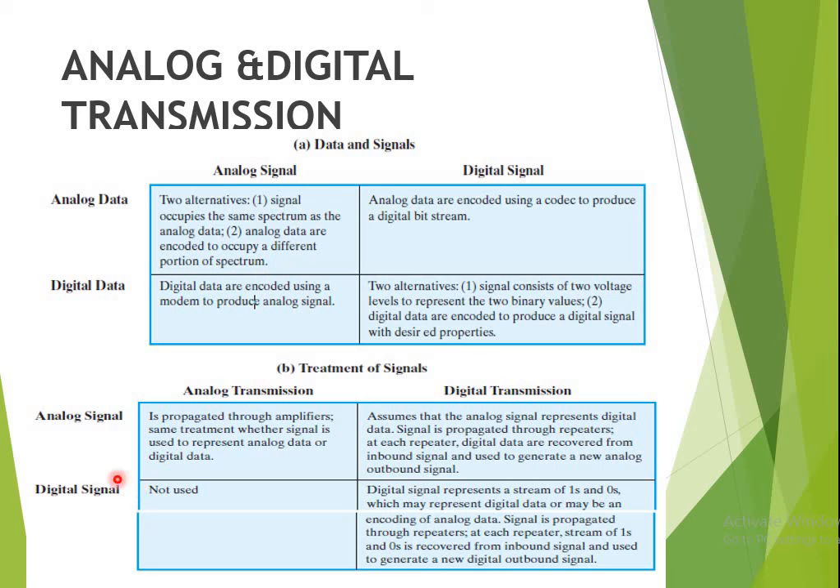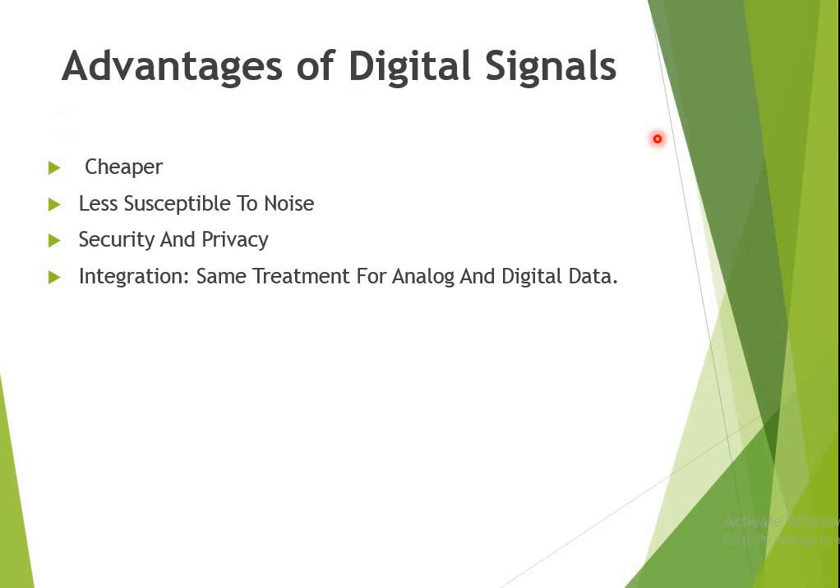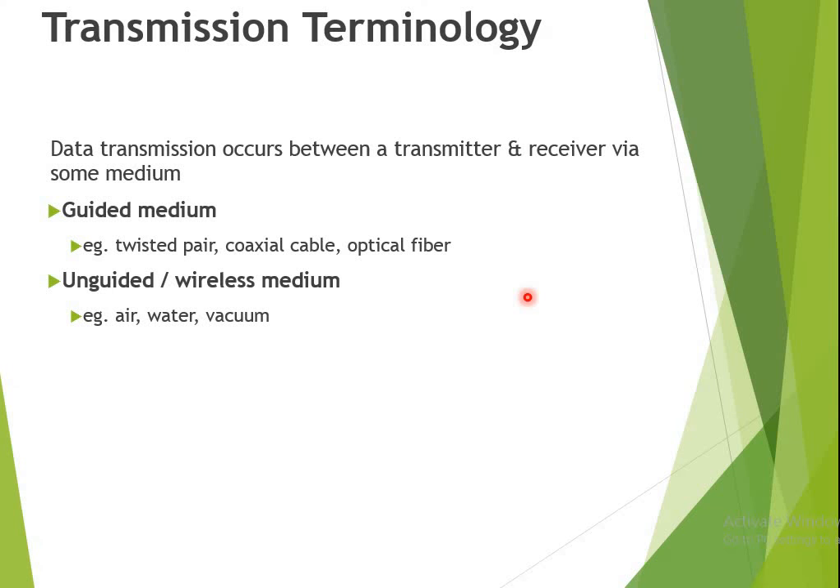The other condition is a digital signal over a digital transmission. A digital signal represents a stream of ones and zeros, which may represent digital data or may be an encoding of an analog signal. The signal is propagated through repeaters. At each repeater, the stream of ones and zeros is recovered from the inbound signal and used to generate a new digital outbound signal. Then what are the advantages of digital signals? Digital signals are cheaper and less susceptible to noise. Security and privacy are the main advantages of using digital signals. Integration: the same treatment for analog as well as digital data.